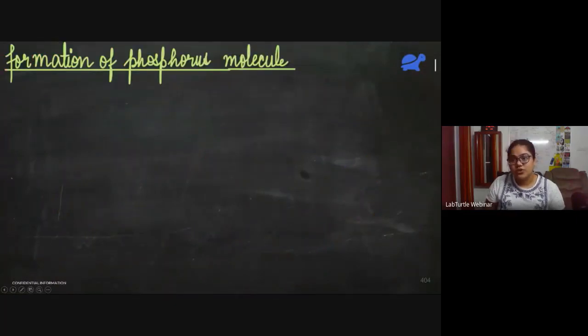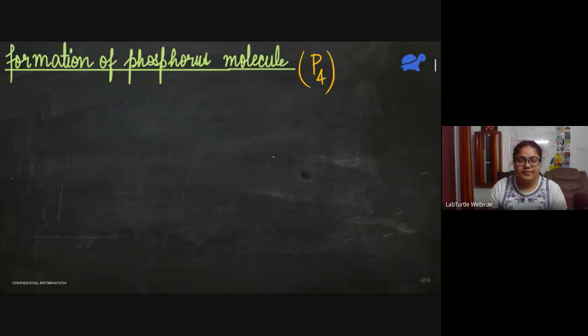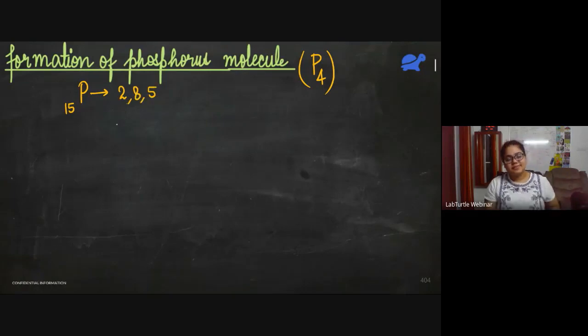Chalo, now the formation of the phosphorus molecule. Phosphorus, the atomicity is 4. So it forms a P4 molecule. So using the concepts that we have been using till now, let's try to solve this question. So phosphorus, the atomic number is 15. So this is 2, 8, 5.